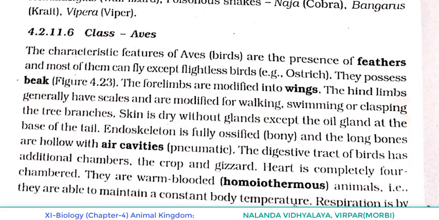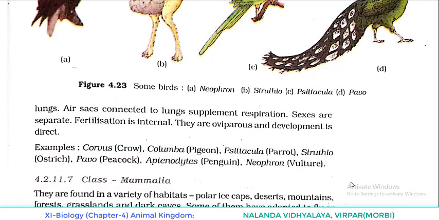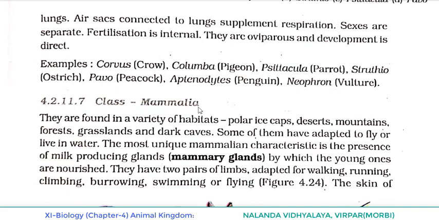Just opposite of cold-blooded. They were not able to maintain a constant body temperature, but in warm-blooded animals, or homeothermous, they are able to maintain a constant body temperature. Respiration is by lungs. Air sacs connected to lungs supplement respiration. Air sacs are connected to what? Lungs. And they help in respiration.